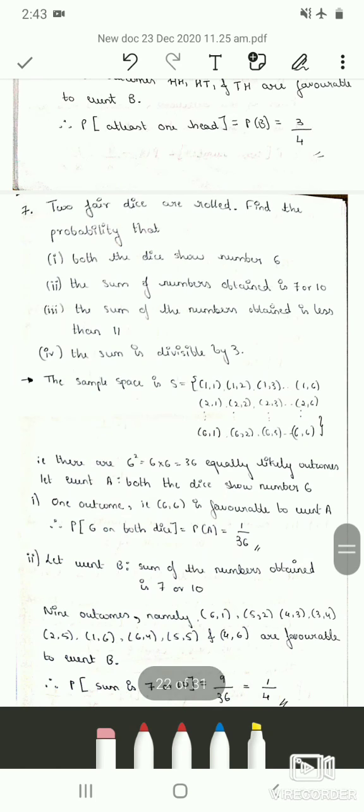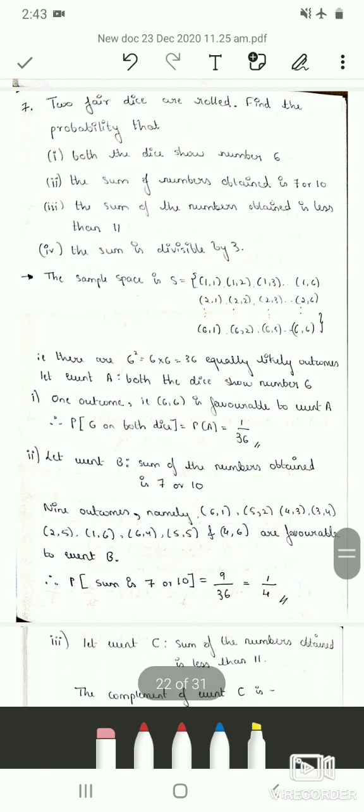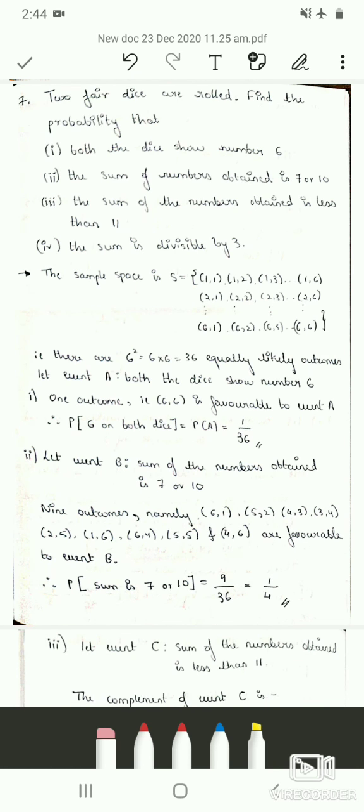The 7th question is, 2 fair dice are rolled. Find the probability that both the dice show number 6. The sum of numbers obtained is 7 or 10. The sum of numbers obtained is less than 11. And the last sub question is, the sum is divisible by 3. So here they have taken 2 fair dice and rolled them. We have to find the probability that both the dice show number 6 on top of the surface.